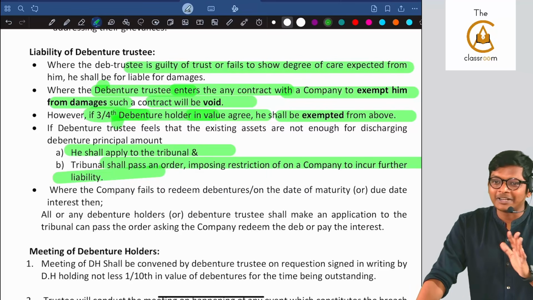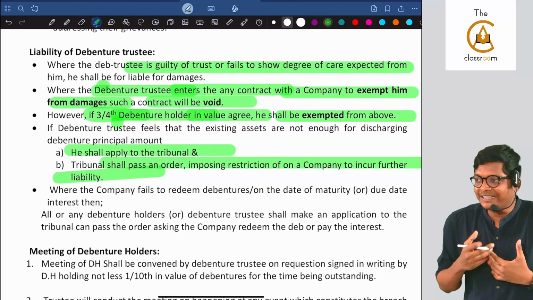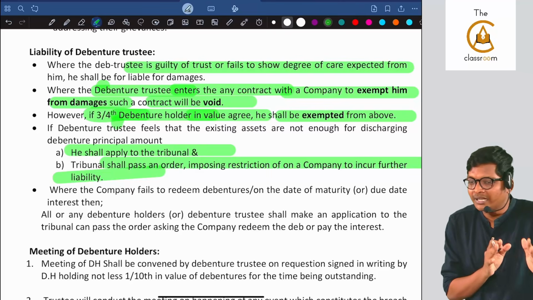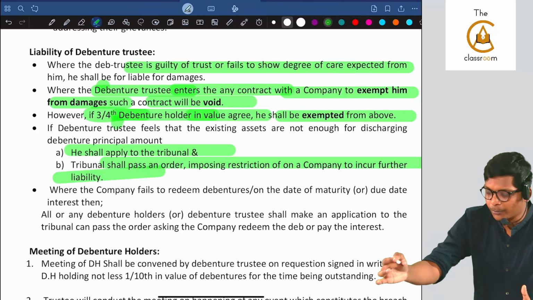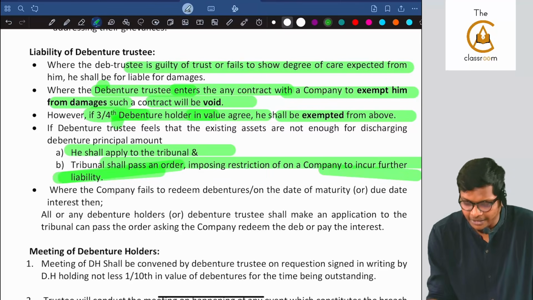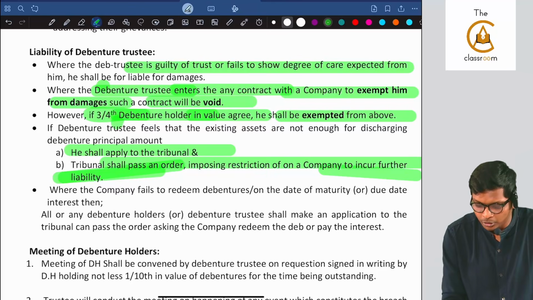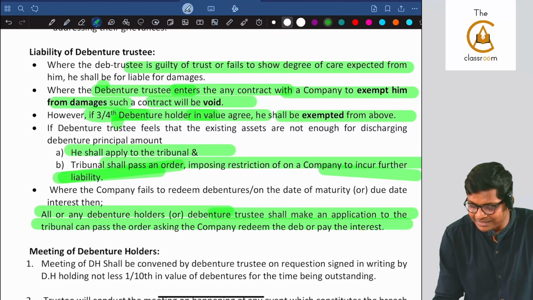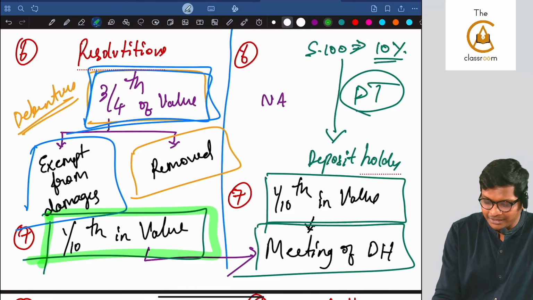But all this, don't write in the exam, guys. For the exam, the debenture trustee, if he has a doubt, can call a meeting of debenture holders by himself, or he can go to the tribunal. The tribunal will pass an order that the company will not incur further liabilities. Are you following, guys? And the tribunal will pass an order asking the company to repay the interest and principal. With that his work is done.